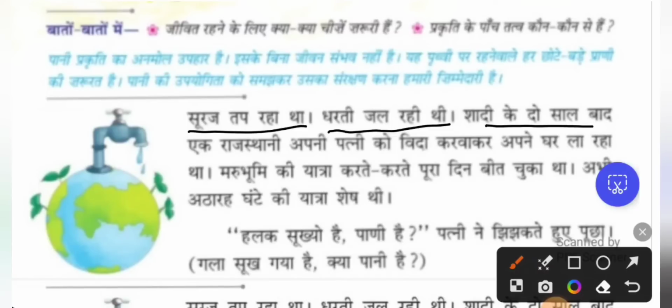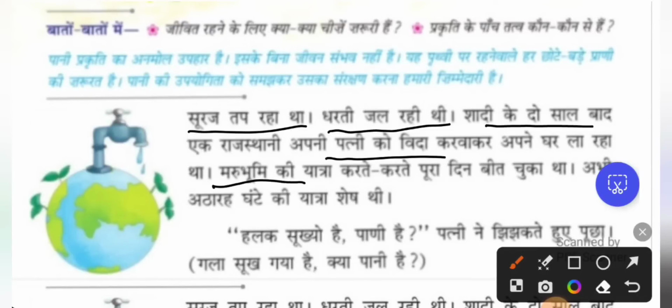शादी के 2 साल बाद एक राजस्थानी अपनी पत्नी को विदा करवाकर अपने घर ला रहा था. So after 2 years of marriage, one Rajasthani person was bringing his wife from her mother's house to his house.